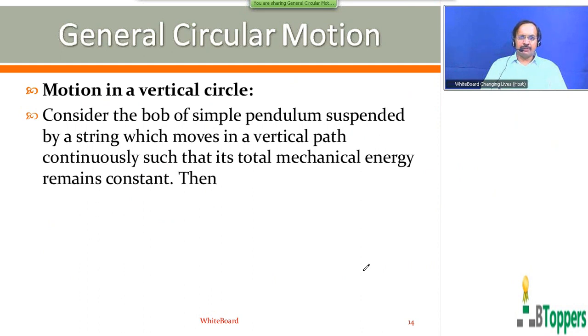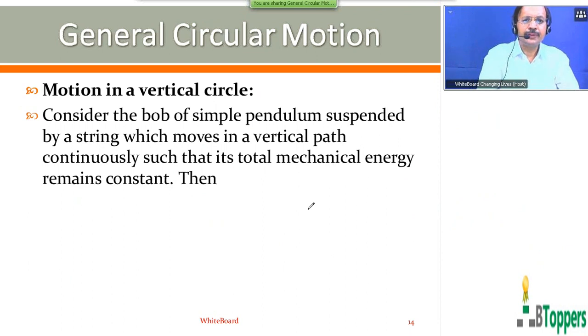I am going to read out all the conclusions first, which you directly use in a good number of examples. We'll discuss them in the assignment on circular motion. Look at the screen. I'm going to read out the conclusions. Consider the bob of a simple pendulum suspended by a string which moves in a vertical path continuously such that its total mechanical energy remains constant. I mean a vertical circular path.